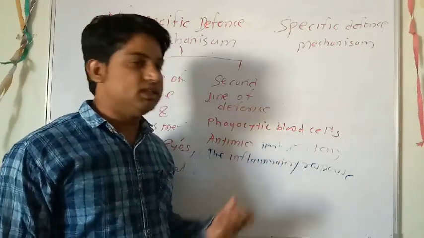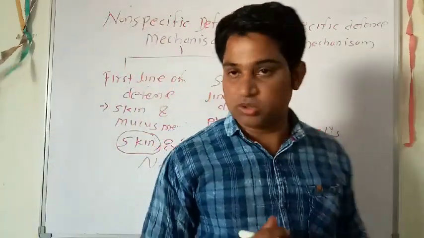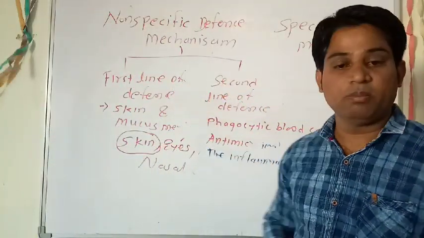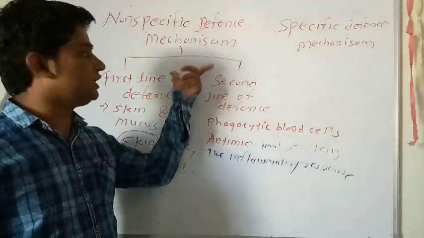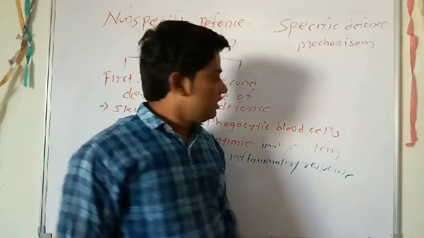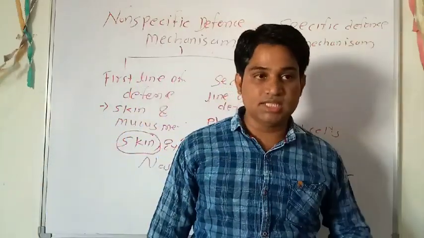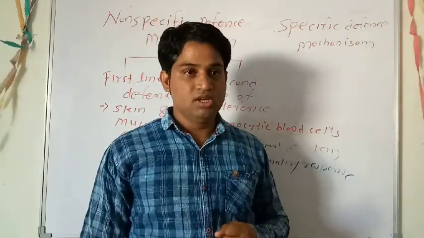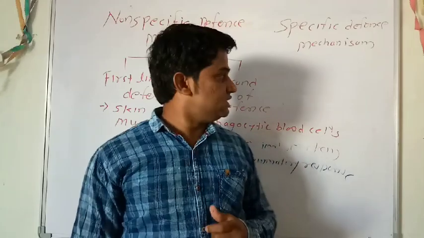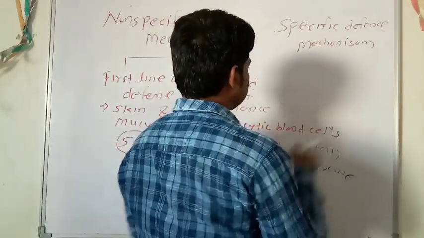But in all these three categories, there is no particular cell involved to kill the pathogens, or there is no particular plan. So this is included in the non-specific defense mechanism. Now students, we are discussing the specific defense mechanism, which is the important part of the immune system. So the third line of defense.